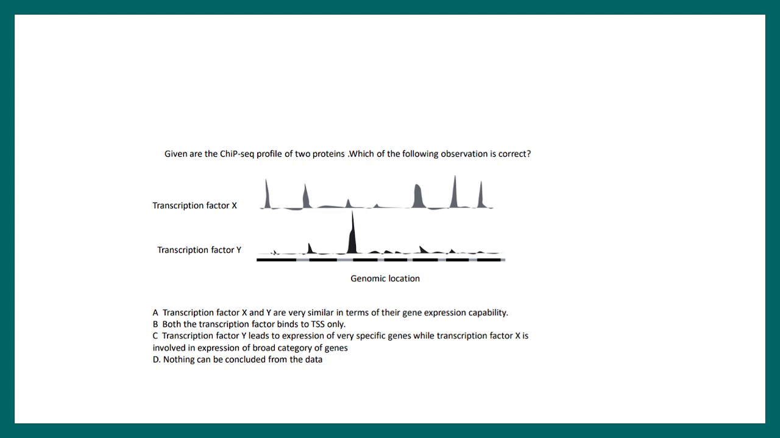Okay. So you can see the profiles corresponding to two transcription factors, and these are the options. Transcription factor X and Y are very similar in terms of their gene expression capability. Both the transcription factors bind to TSS only. Transcription factor Y leads to expression of very specific genes, while transcription factor X is involved in expression of a broad category of genes. Nothing can be concluded from this data. That's the last option. So again, if you understand this question and you have that answer, put it in the comment section. This is question number 3.